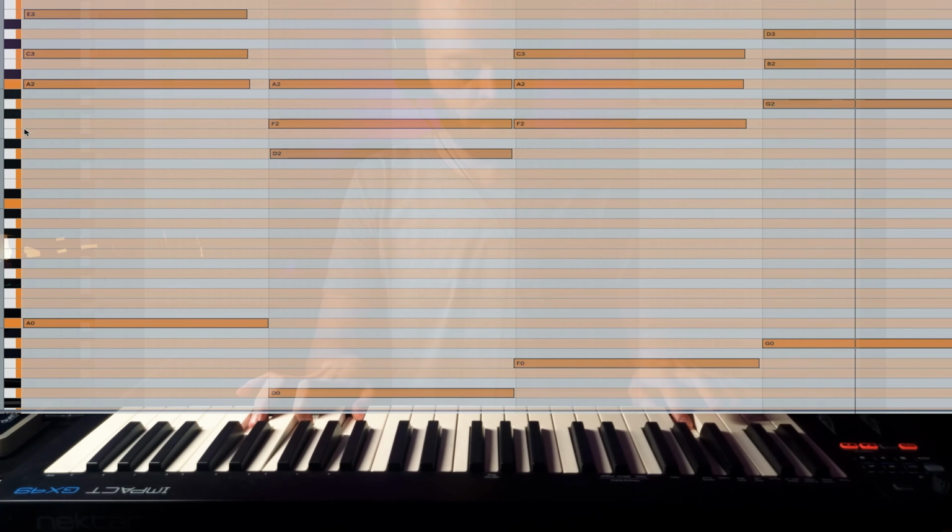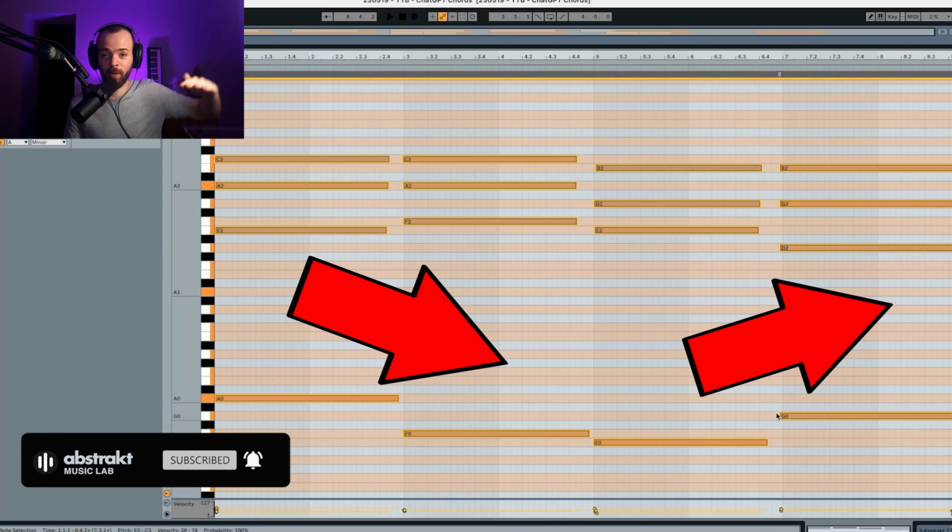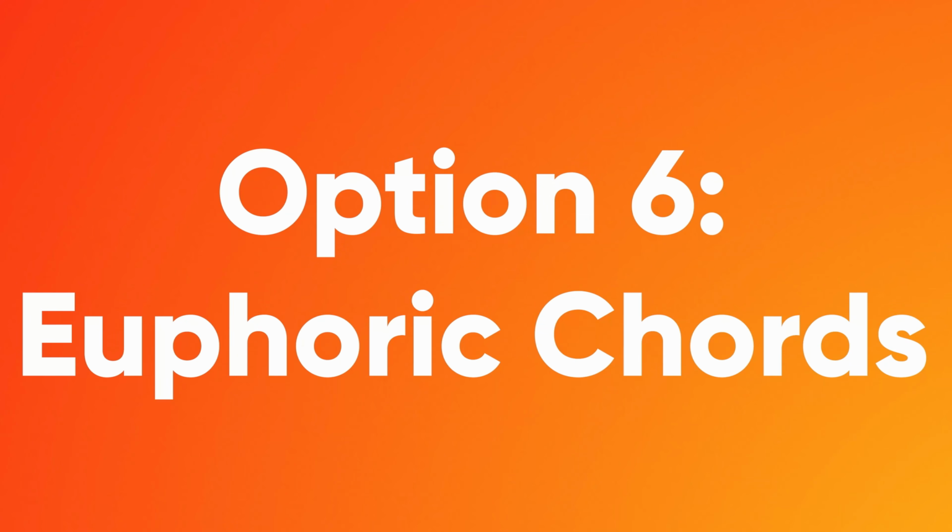The same thing happens over here, and you can do the same thing with your chord progressions. If you want to convey a sense of hope, just start with a chord progression that starts going down, and then by the end, you just go up with it, and that will give a hopeful feeling to your chord progression. But now let's go to our last emotion, which is euphoria.